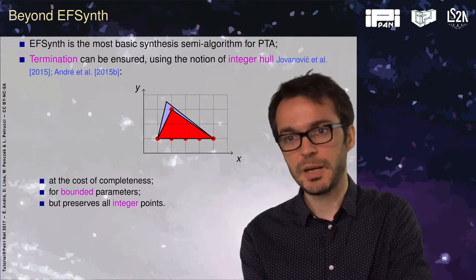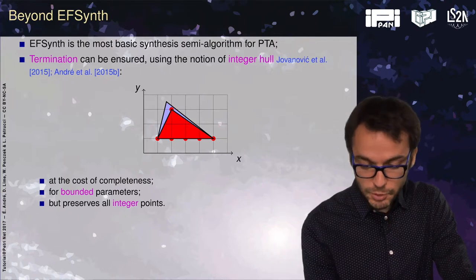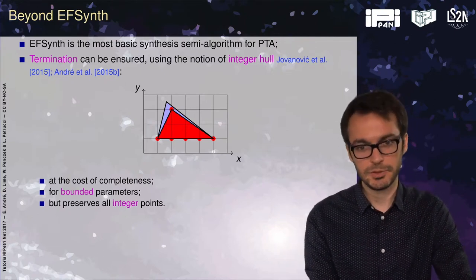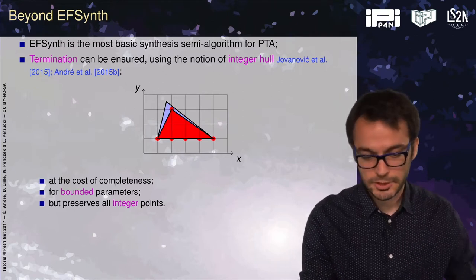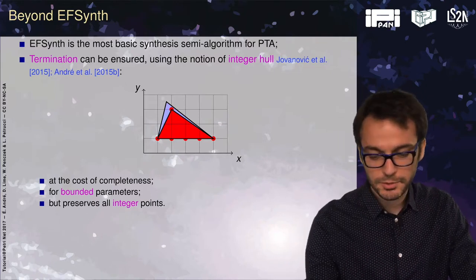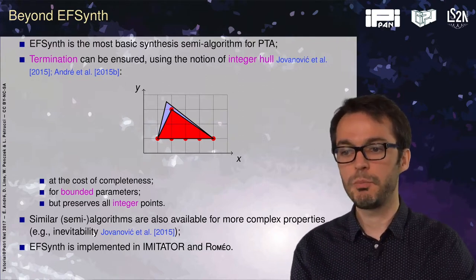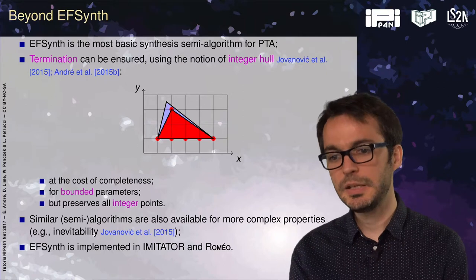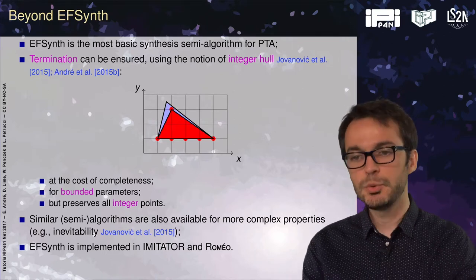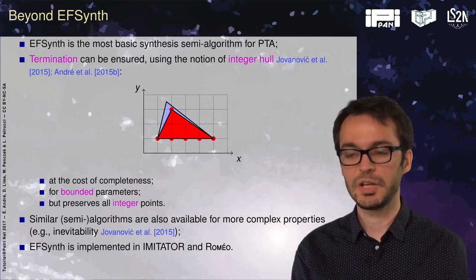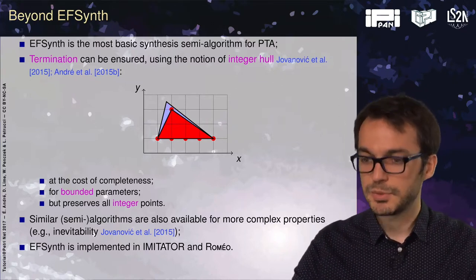It only works for bounded parameters. Even if it's dense, even if it's rational valued, we have bounds on the parameters, and we are sure to preserve all the integer points in this bounded domain. So we return all the integer points, and often actually more than the integer points, we get most of the rational points as well. We also designed similar semi-algorithms for more complex properties, such as inevitability and language preservation. This EF-synth algorithm is implemented in two state-of-the-art tools, IMITATOR for parametric timed automata and Romeo for parametric time Petri nets, which is a formalism very similar to parametric timed automata.